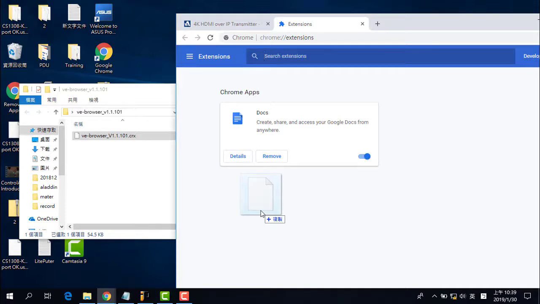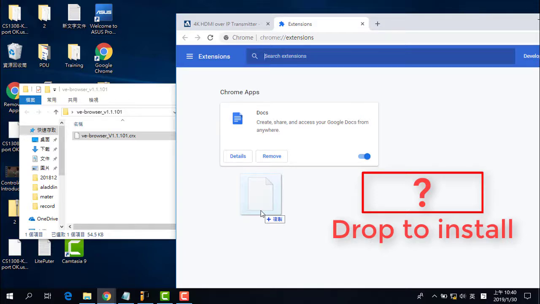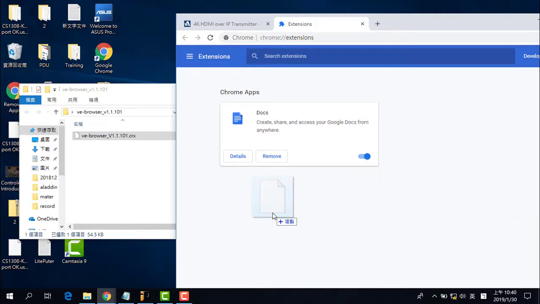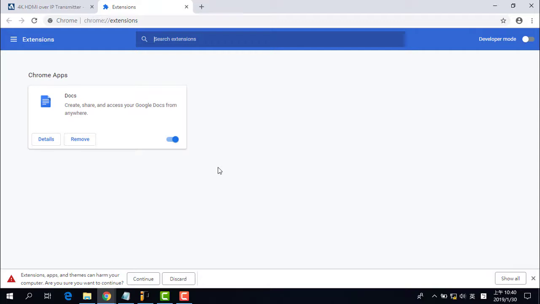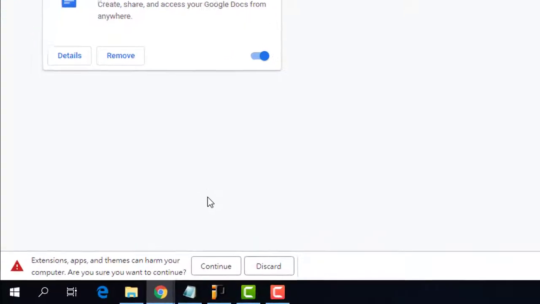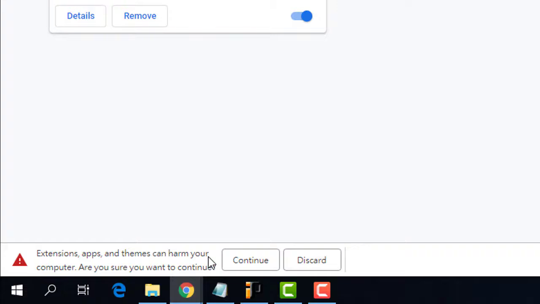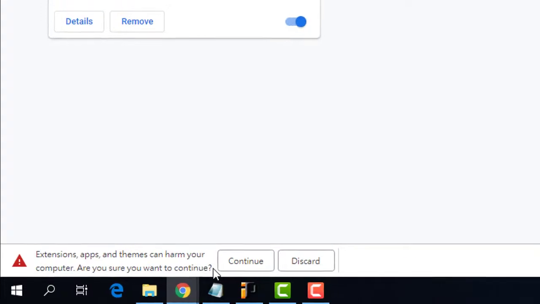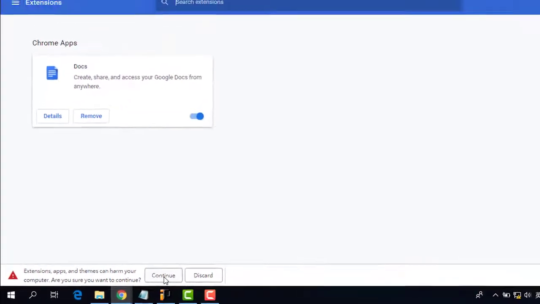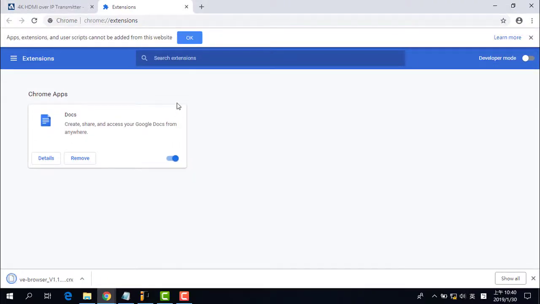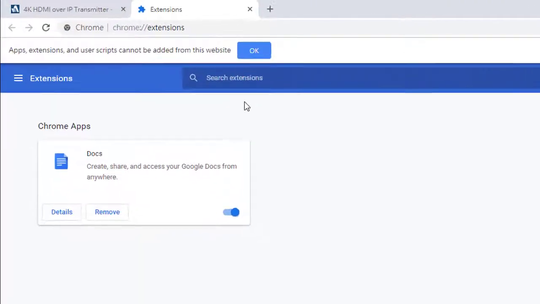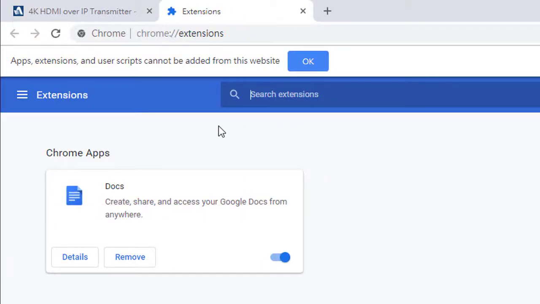Before you drop the file, please ensure you have seen a wording "Drop to install" appear in the window. If you did not see this wording, although you still can continue installation, it will pop up a warning message. Extensions, apps, and links can harm your computer. Are you sure you want to continue? When finished, it will show the extension cannot be added from this website.